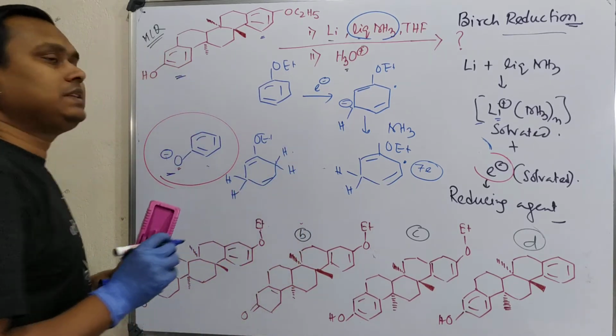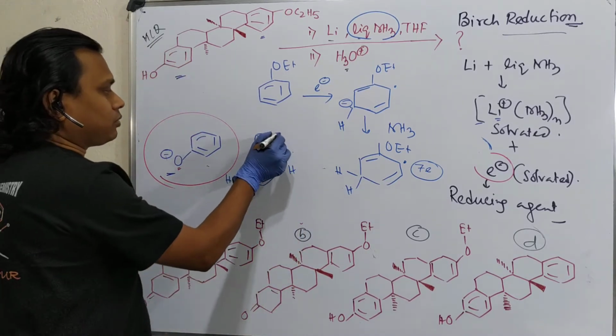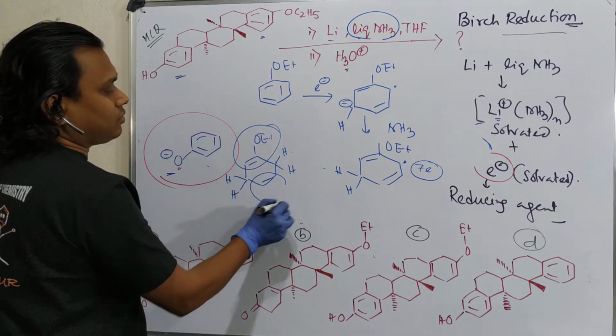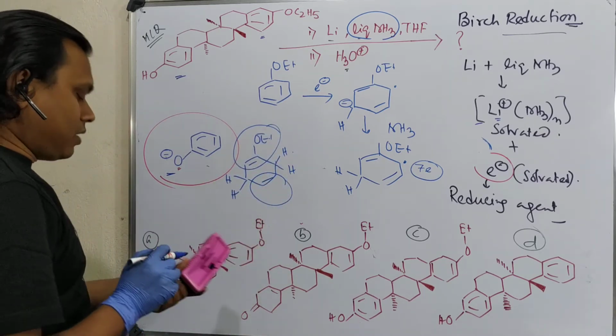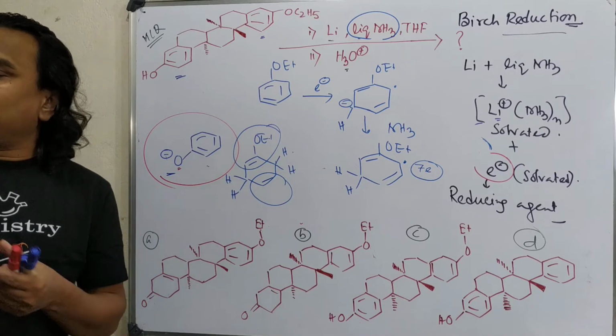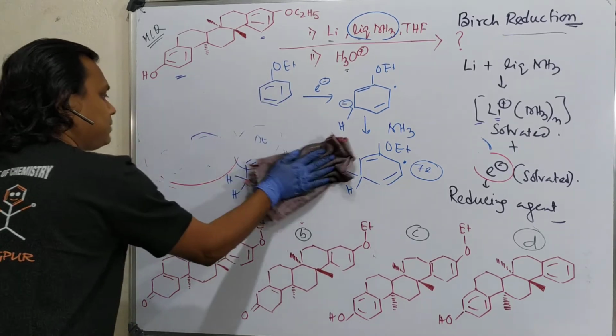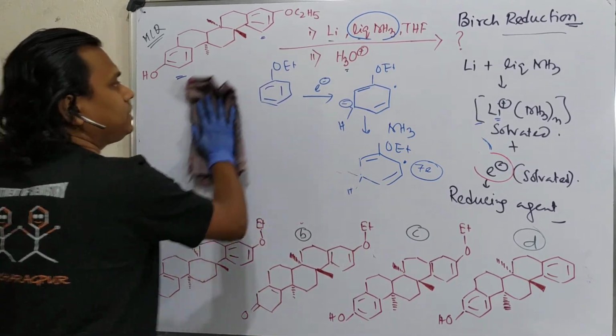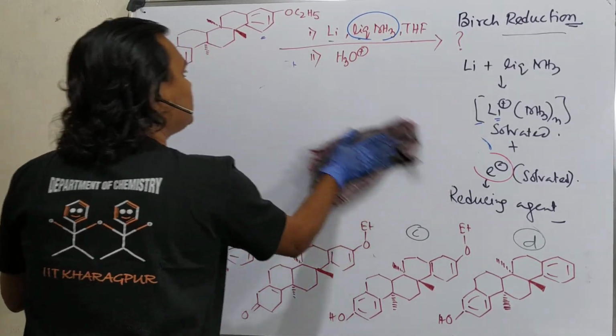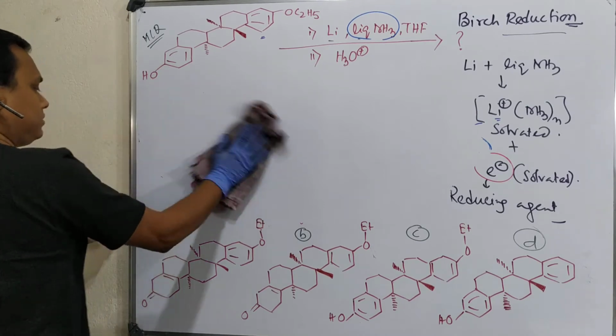So there will be 2 double bonds, one attached to OEt, another exactly opposite. Now I guess you have understood whatever I have explained. I haven't explained anything unique. This is the very common chemistry of the Birch reduction.